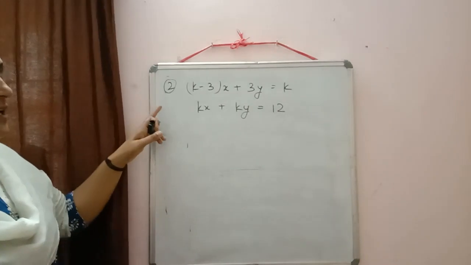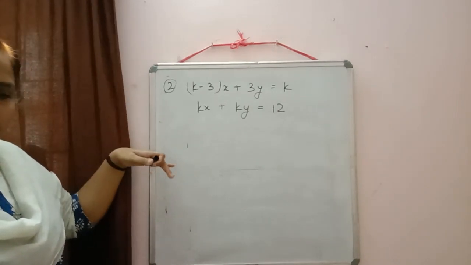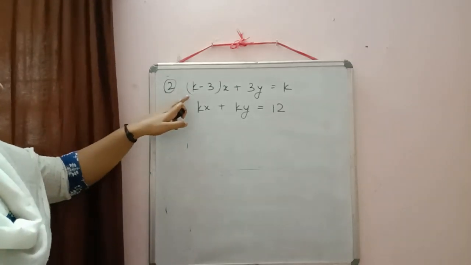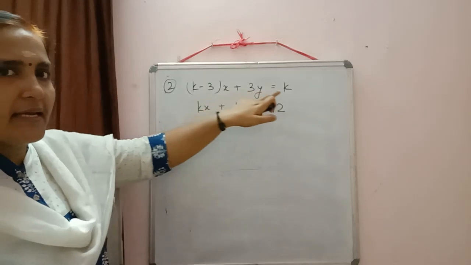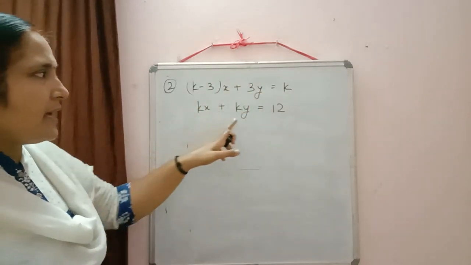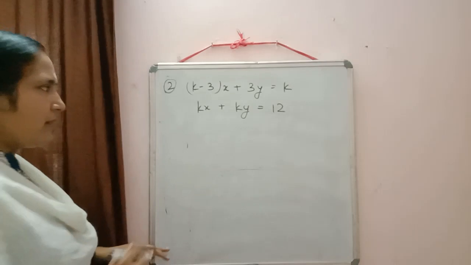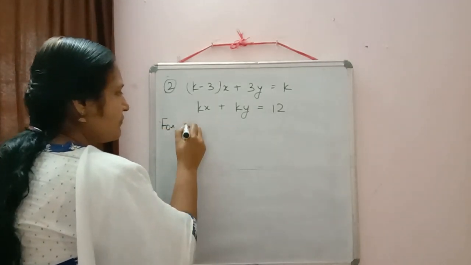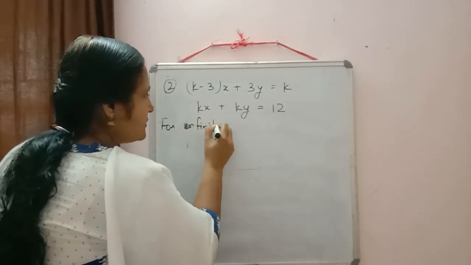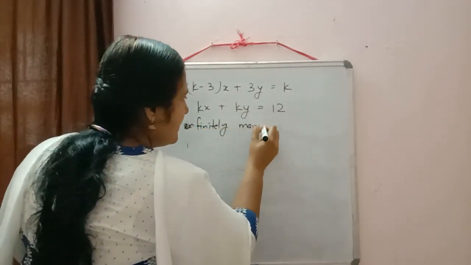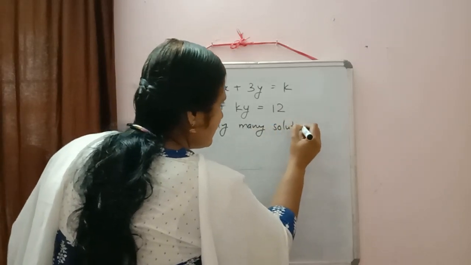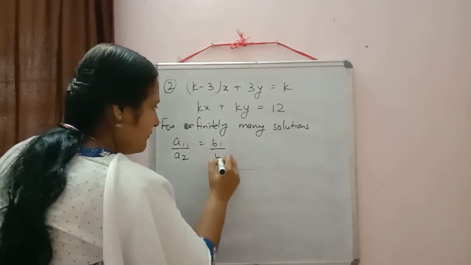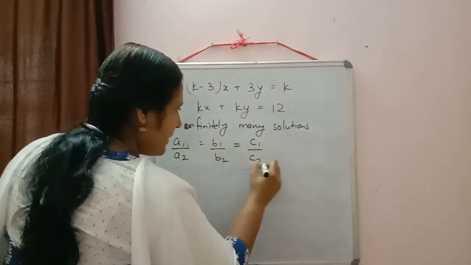So all of you, this is question number 2 in the fourth question. Our condition is the same, infinitely many solutions. The equations are k minus 3 into x plus 3y is equal to k, and the second one kx plus ky is equal to 12. Whenever you are solving the question, first write down the condition for infinitely many solutions: a1 by a2 equal to b1 by b2 equal to c1 by c2.